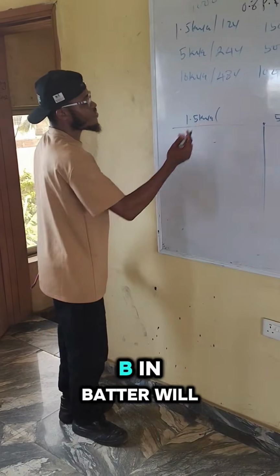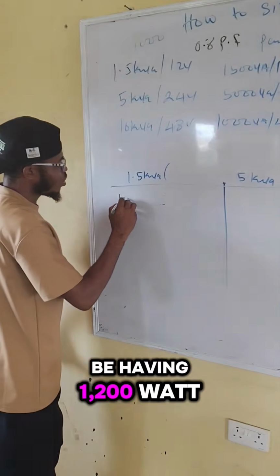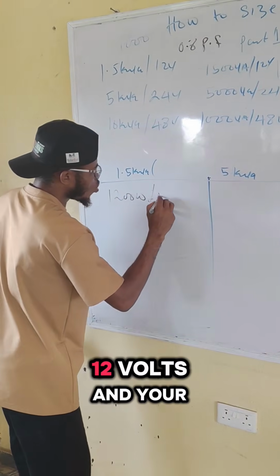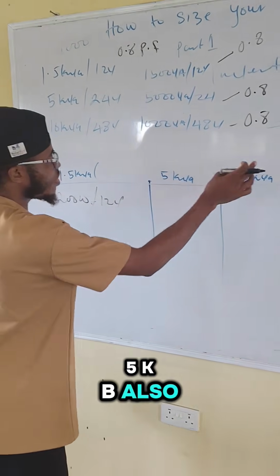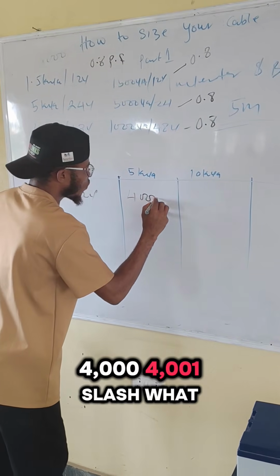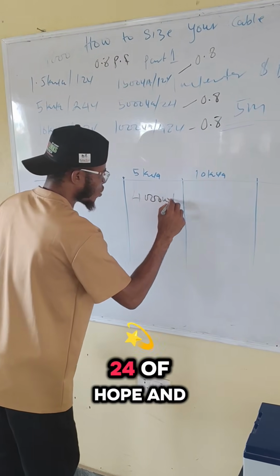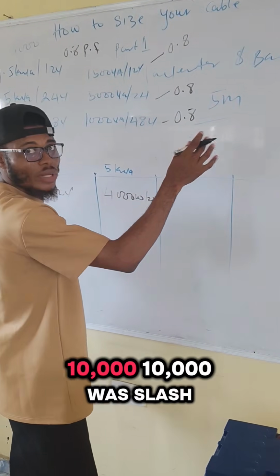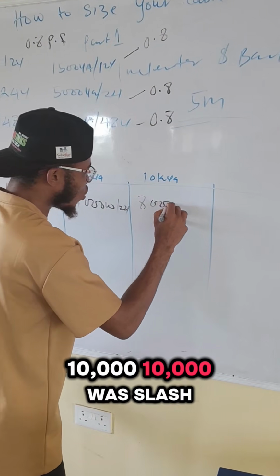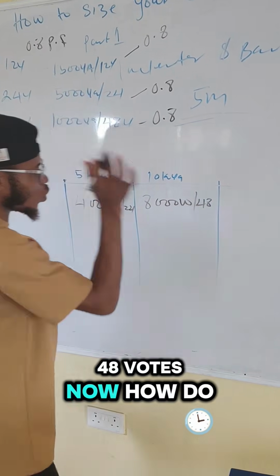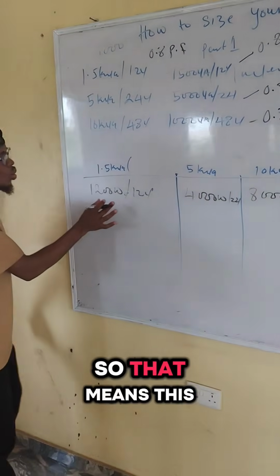Now, your 1.5 kVA inverter will have 1200 watts at 12 volt. The 5 kVA will have 4000 watts at 24 volt. And the 10 kVA will have 8000 watts at 48 volts. Now, how do you do this? So that means